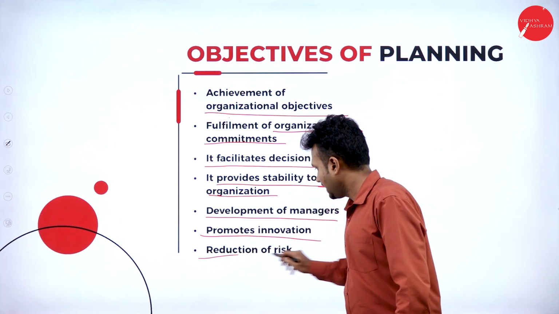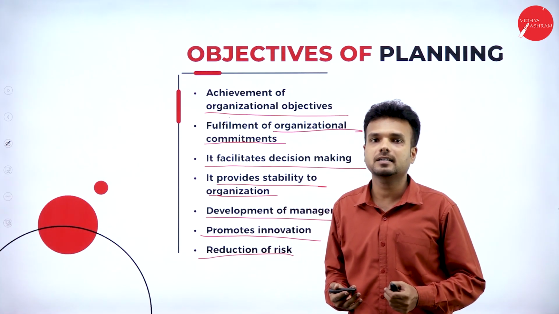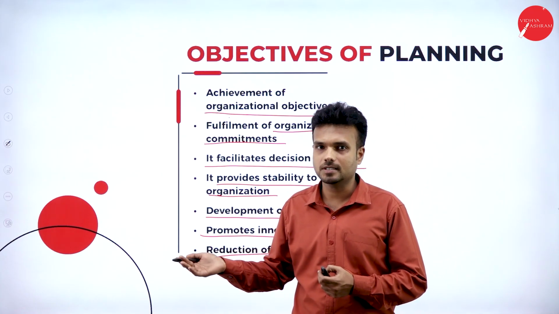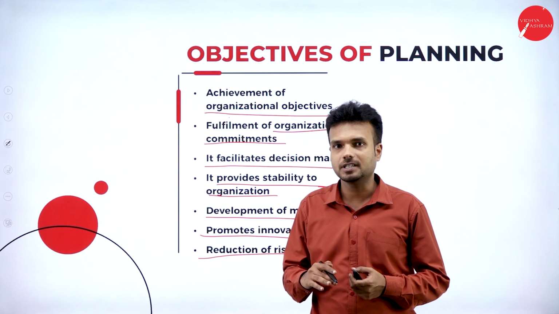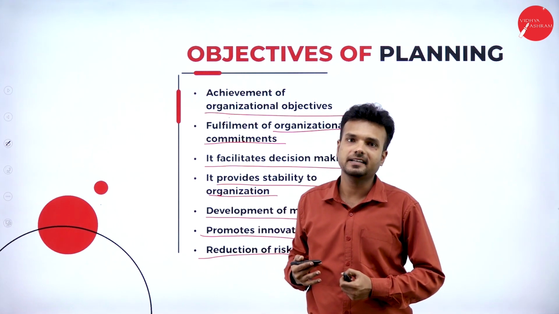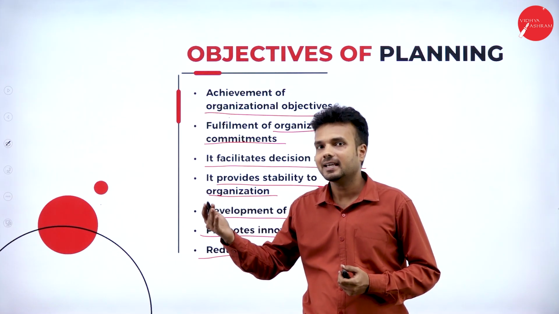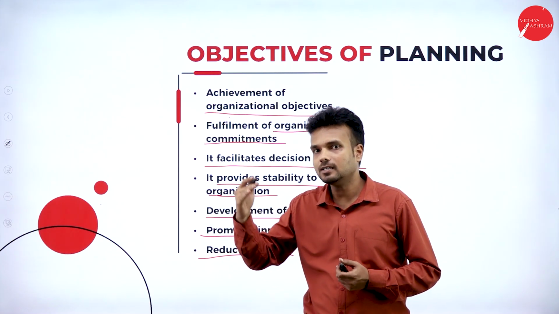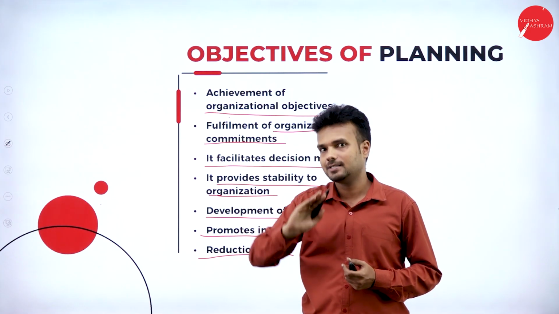The next point is reduction of risk. So what do you mean by risk? Risk is nothing but the possibility of losses. It is the uncertainties that may happen in the future. Planning is going to reduce the risk of uncertainties. So if we go through a plan, any activity can be accomplished effectively, efficiently and also successfully.